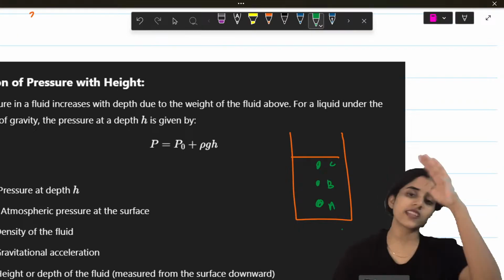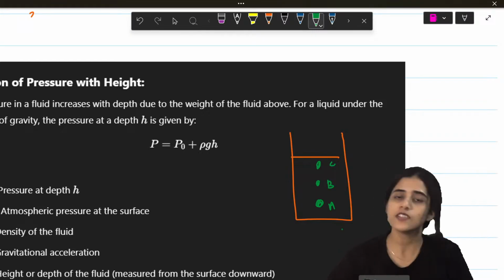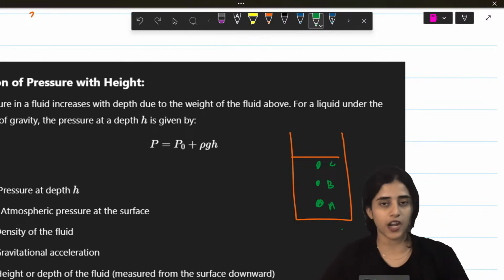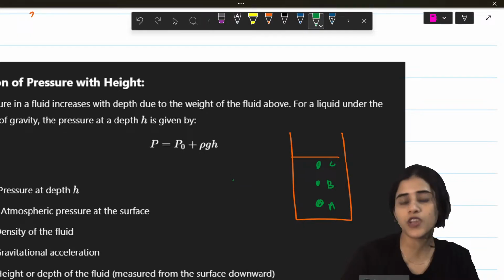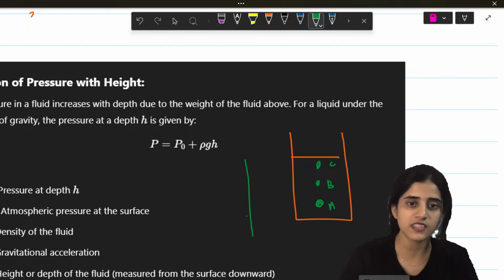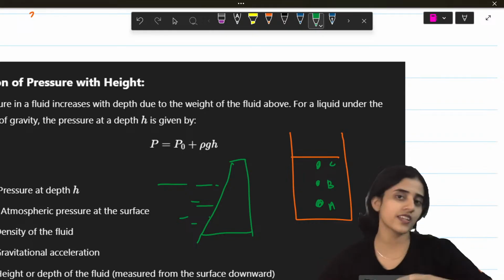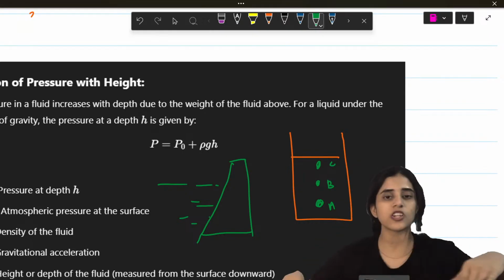Will all three heights have the same pressure? If your answer is yes, no. Pressure varies with height. So the deeper the liquid, the more the pressure. That is why the dams have walls that are built like this. There's water here. You can see the base is thick. You can't see that because there's water there, but dams are always built like this.